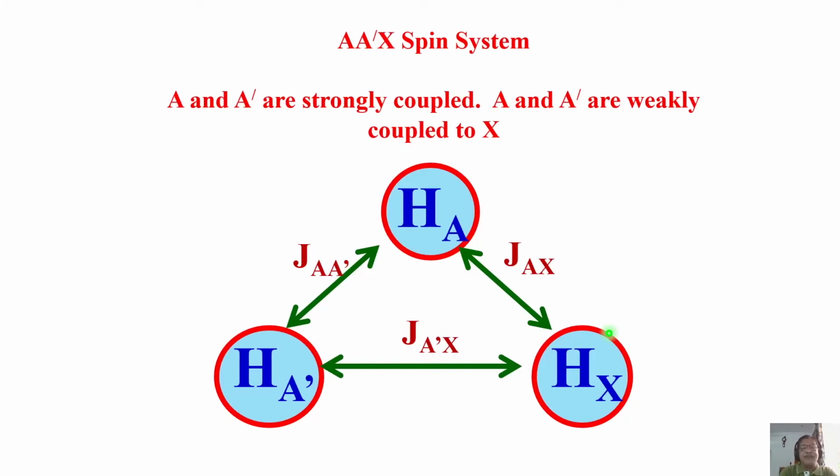This is the AA'X system. I'm giving you a deliberate example of this because it is very useful for you. It is a classic example where in AA', A and A' are chemically equivalent.